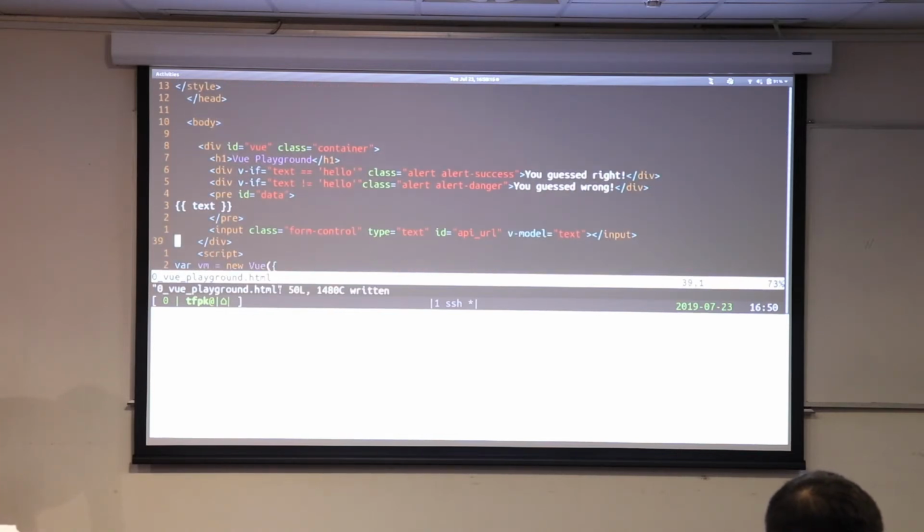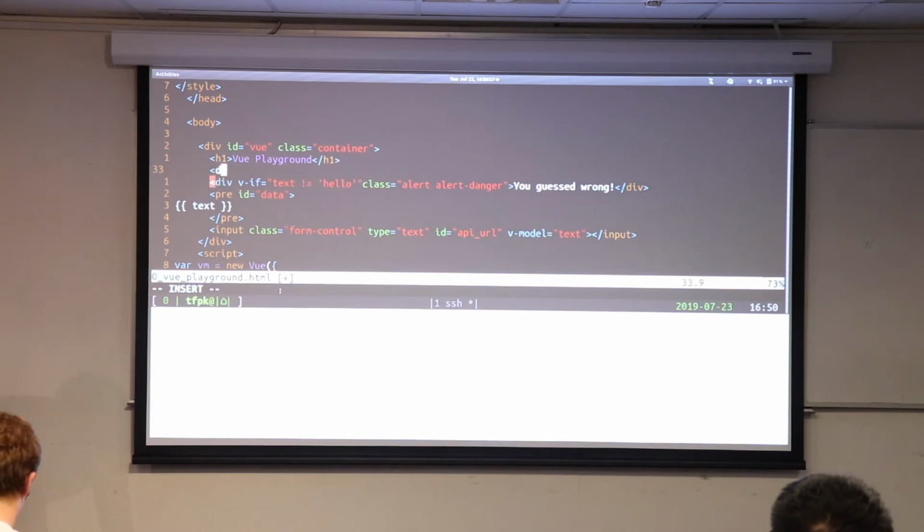So instead of having this if, I'm going to just have one of it, and I'm going to wrap it around another div that's a div v-for, and that v-for we'll come back to in a second, but we'll just set it up first.